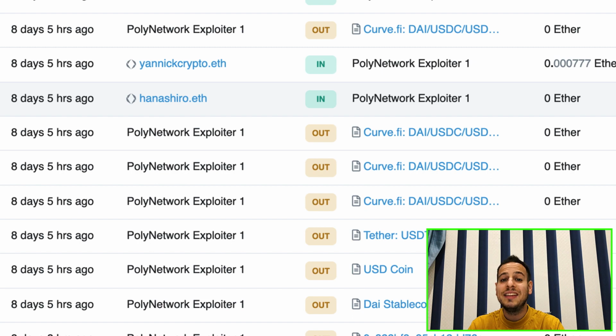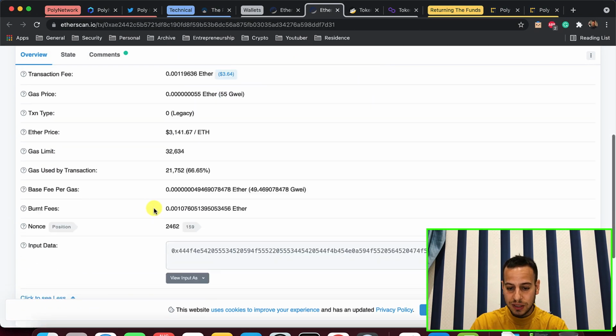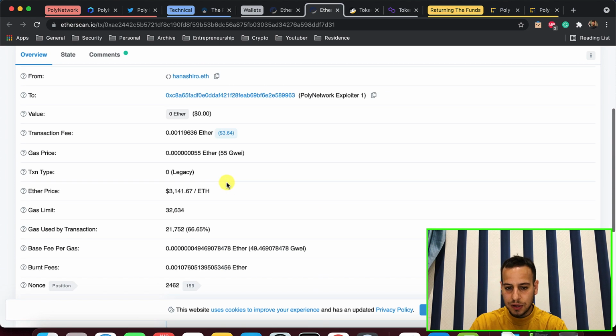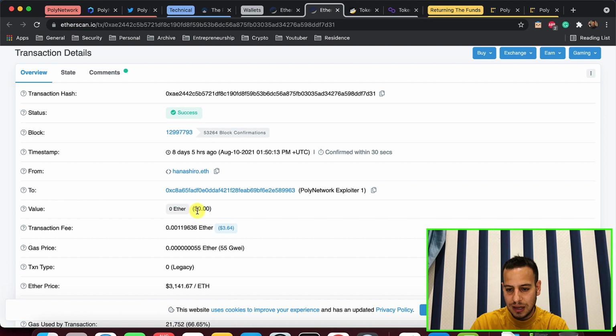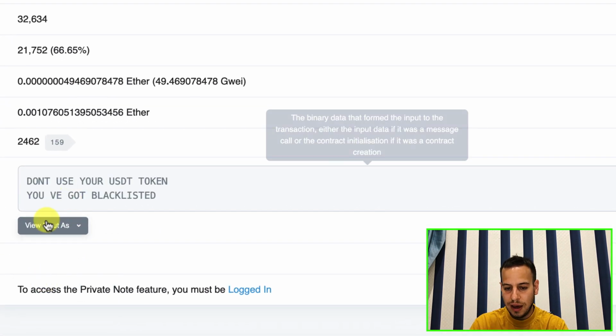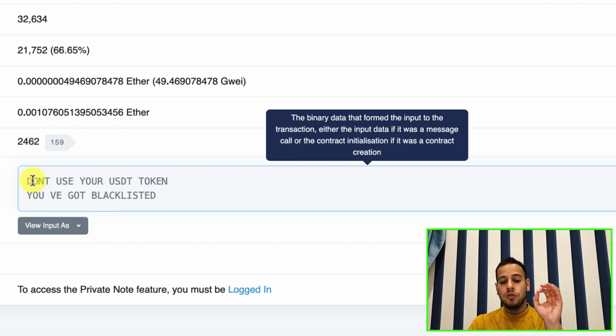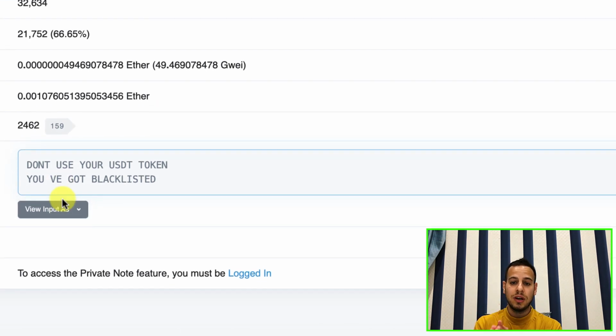Now I'm gonna get into the transaction. Let's see what he wrote to the attacker. So I click here to see more, and this is the data. You can see that he basically sent 0 Ether. He didn't send Ether, he just sent a message, and we're gonna decode it into UTF, and he just basically told him, do not use your USDT token, you got blacklisted. So he tells him, don't use the USDT token, you got blacklisted.